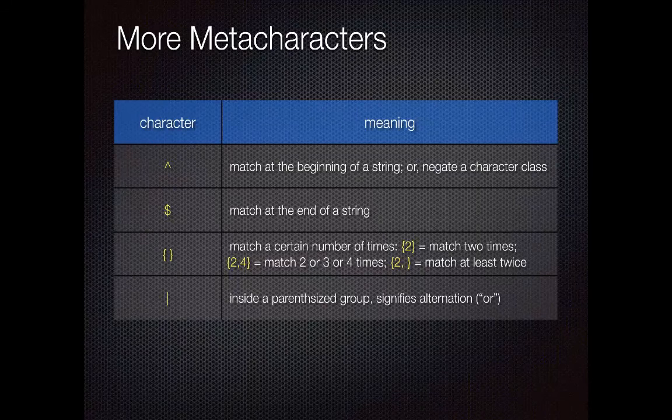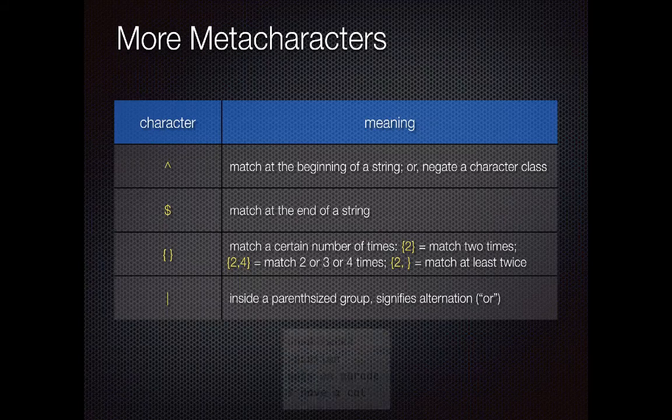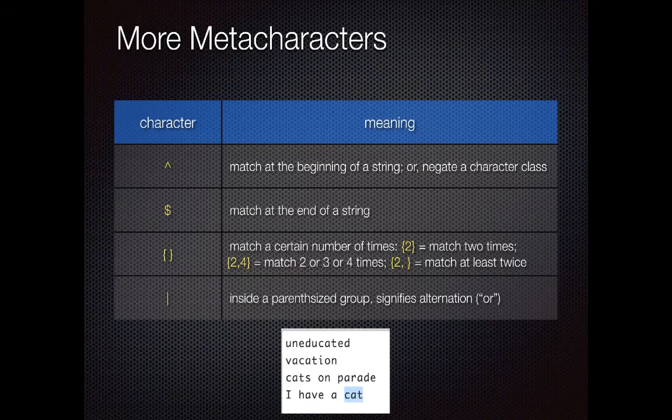A few more metacharacters before we do some text matching. A caret, the upper arrow caret there, matches at the beginning of a string. And we will see that when we get to the website and start playing with regular expressions. We think of it sometimes as an anchor. It anchors a regular expression to the very beginning of a string. The dollar sign does the opposite. It anchors a regular expression to the end of a string. And so we can use that caret and dollar sign to make sure that we match at the beginning or match at the end, right?